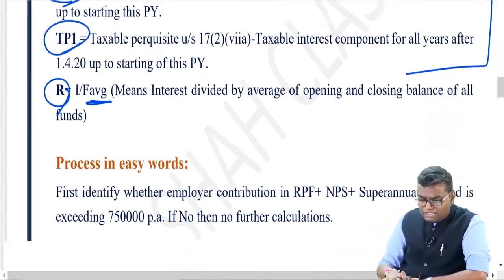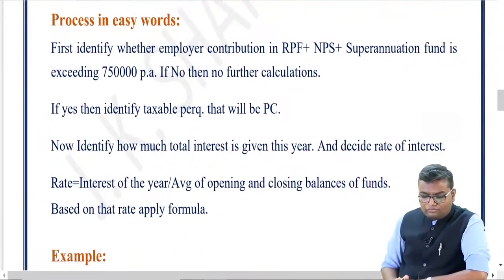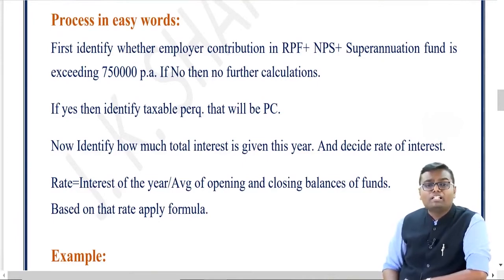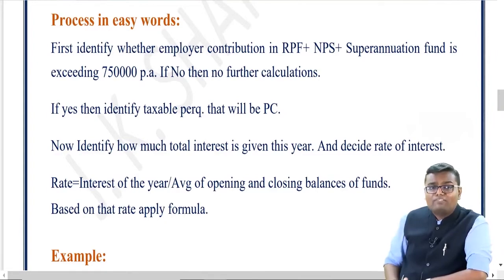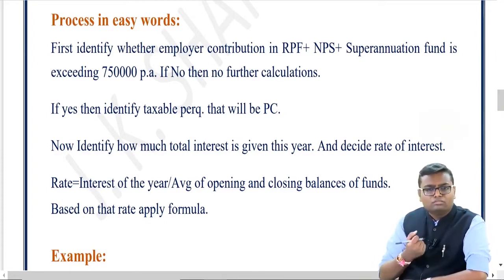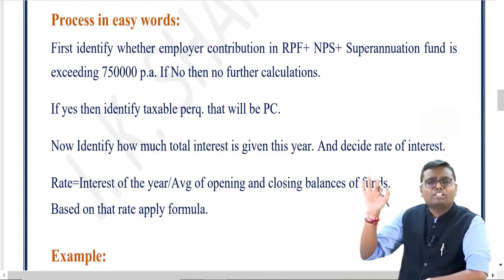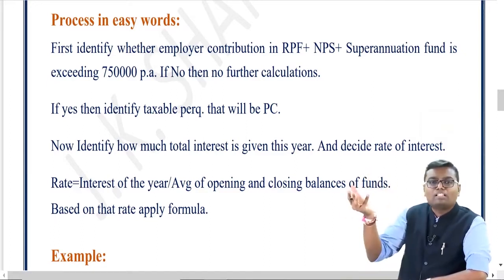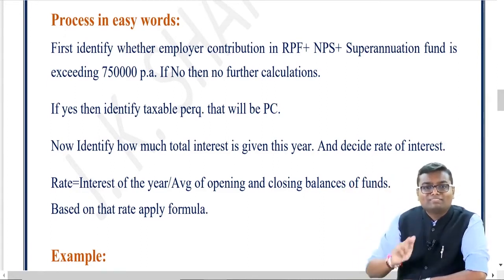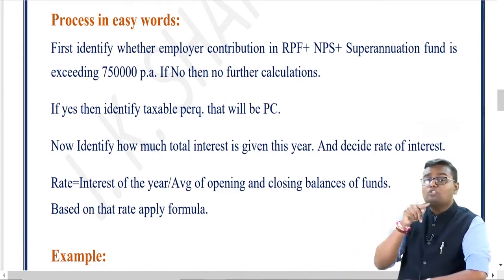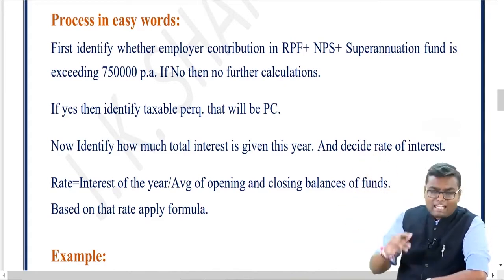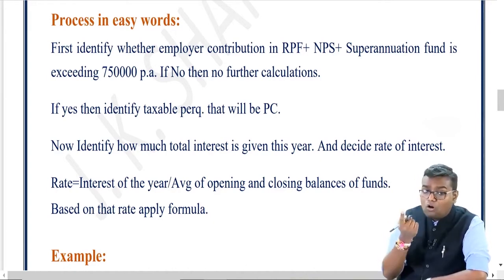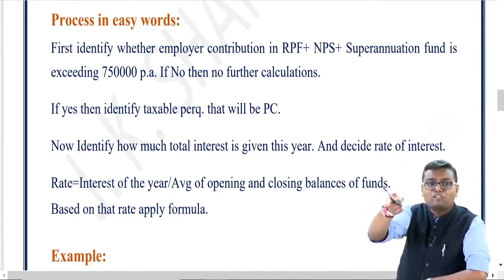Now I have written some easy process in easy words. First of all, you have to identify whether the employer contribution in RPF plus NPS plus superannuation fund is exceeding 7,50,000 per annum. If no, then don't think further. No further calculation is applicable. If the main contribution is not taxable, why will the interest be taxable? But if the total of these three funds' employer contribution is more than 7,50,000 per annum, then yes, that excess amount is taxable. And whatever interest component is on that is also taxable.